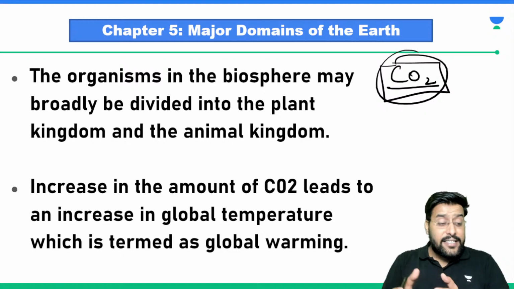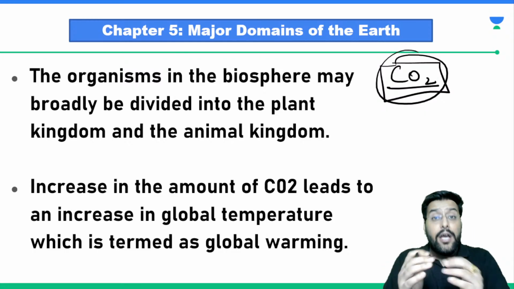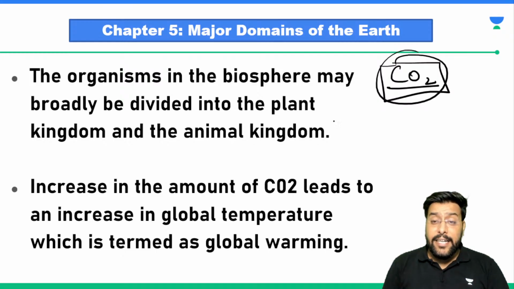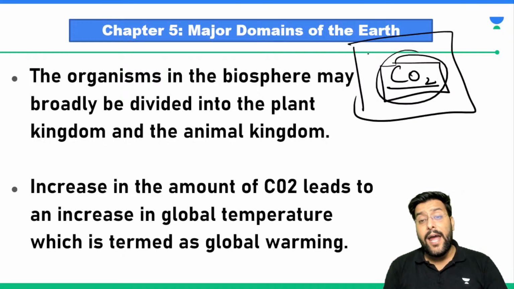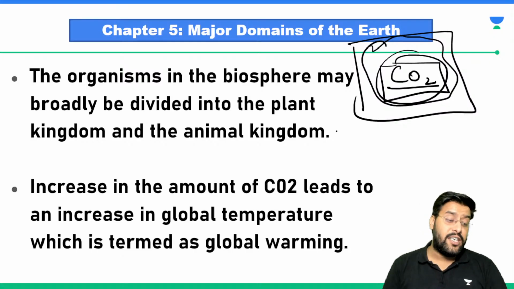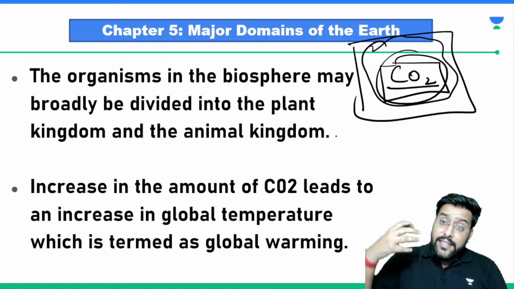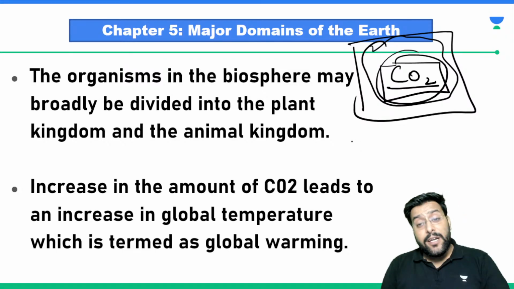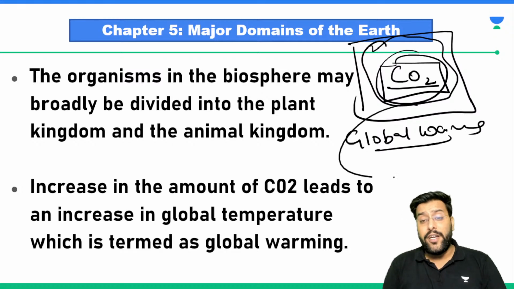which means the higher the carbon dioxide, the more heat it will prevent from escaping. More carbon dioxide means more heat will be prevented, and ultimately that heat is trapped around the atmosphere of the earth, which makes the earth get warmer. And that's why, globally, when the earth is becoming warm, we call it what? Global warming. Are we following it?